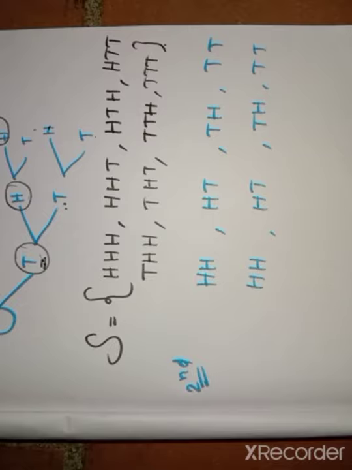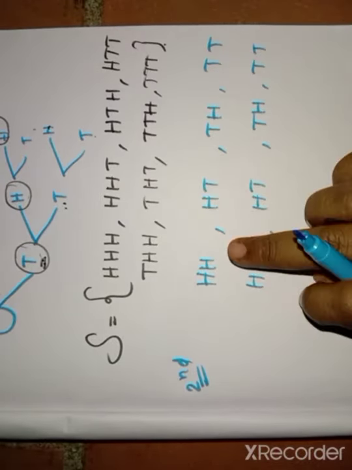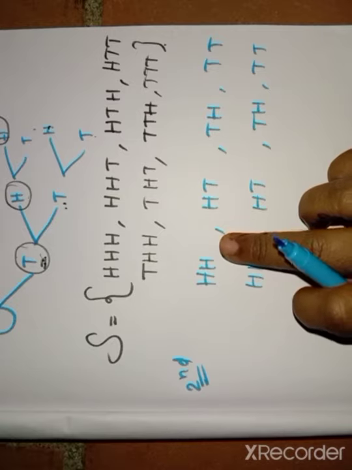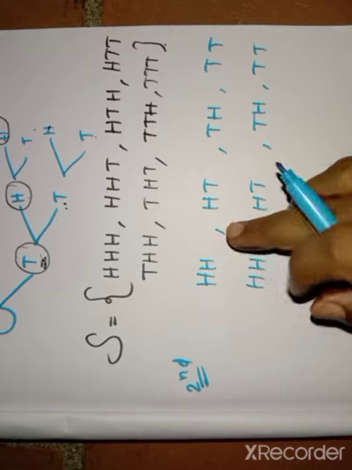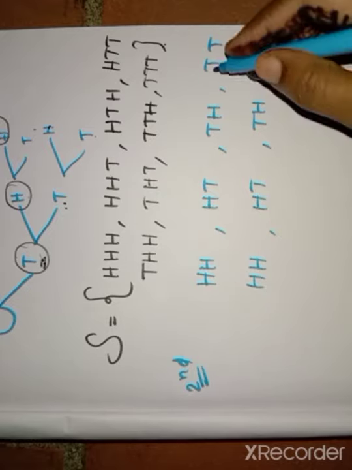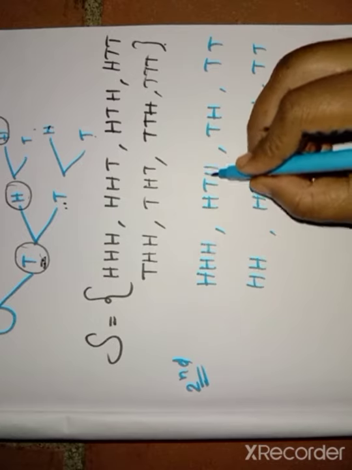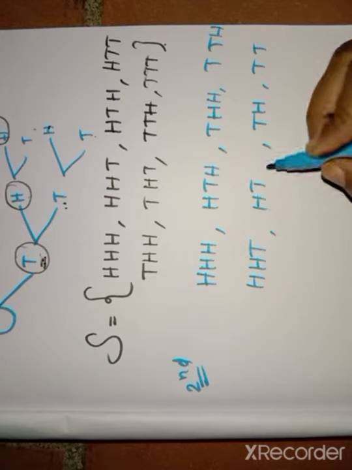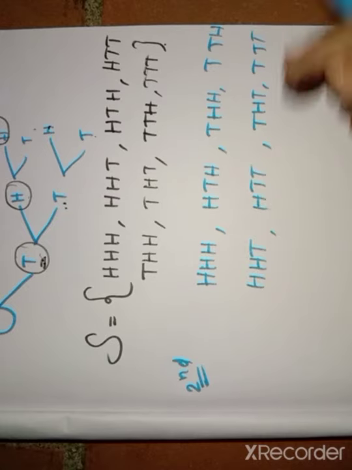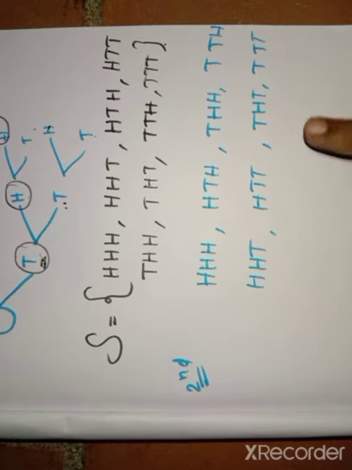From this you have to choose the first row. For the first row we have to write all the H at the end. You must write only at the last, not at the front or in the middle. So H, H, H, H. Likewise here T, T, T, T. For the first row we use head, and for the second row we use tail.